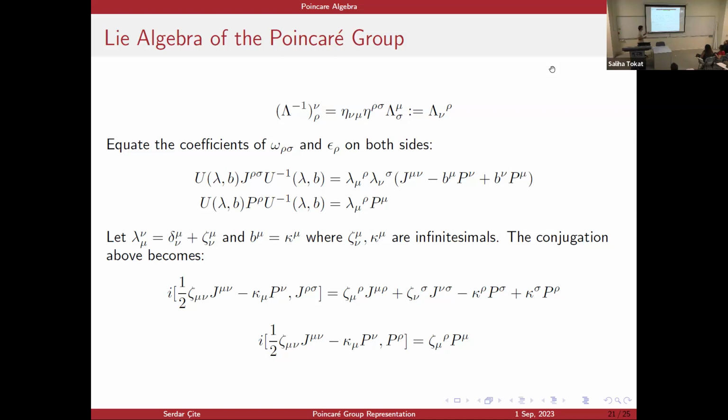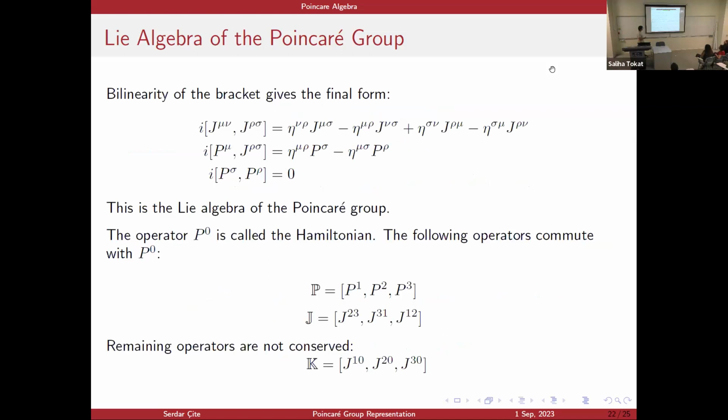Now, this doesn't tell us much. So I know that this commutator is a Lie bracket. So let me use the bilinearity of the Lie bracket. And I put these relations into this final form. And with the same arguments as in the previous slides, I claim that this is the Lie algebra of the Poincaré group. Now, notice that these P actually form an abelian subalgebra of the Lie algebra.